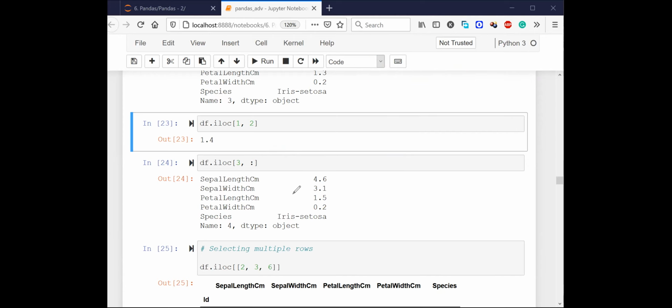See now. First of all, anyone who can tell me what I mean by this three? You tell me. I already told you that the syntax of iloc looks like this: iloc, then the brackets, then you have row, and then column. Now this row here is nothing but three. Then there is a comma, and for column we are putting this slice operator.